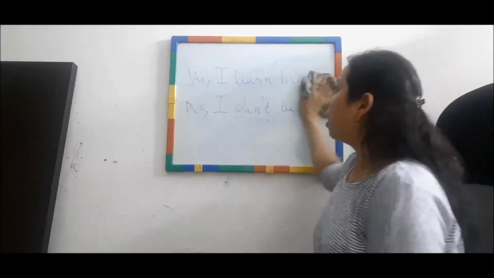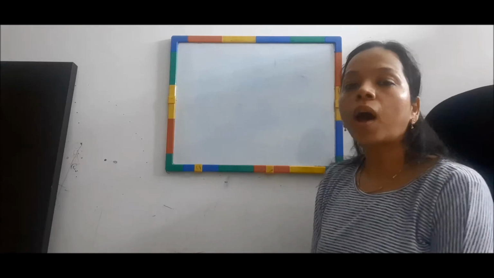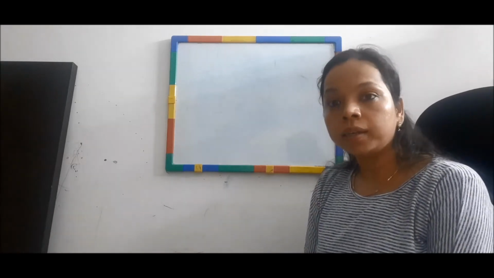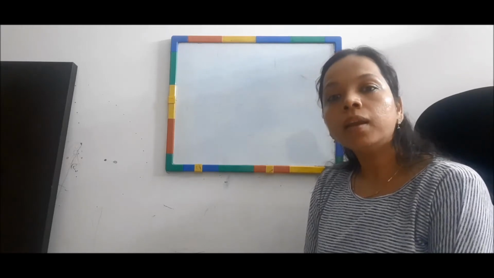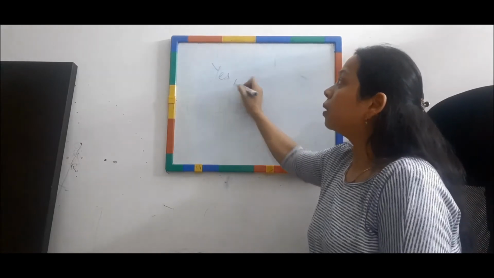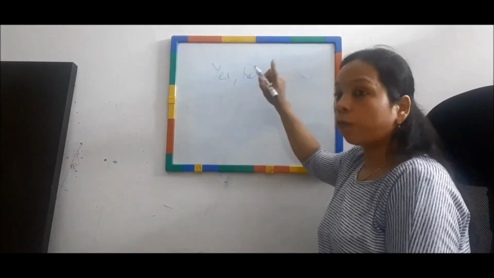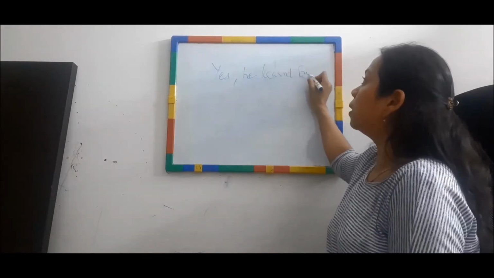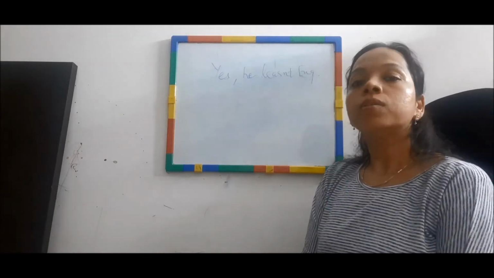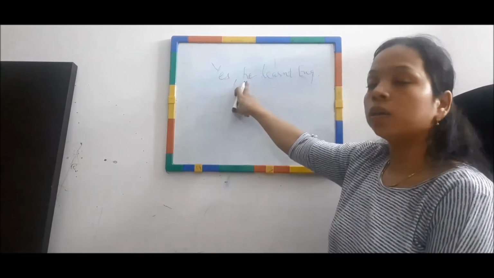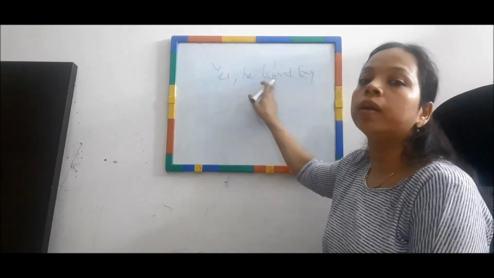Second, if I talk about the past tense, how will I ask? Did he learn English? The answer would be: Yes, he learned English, or you can also say the name of the person: Yes, Ram learnt English.